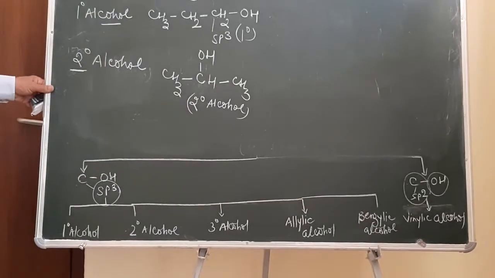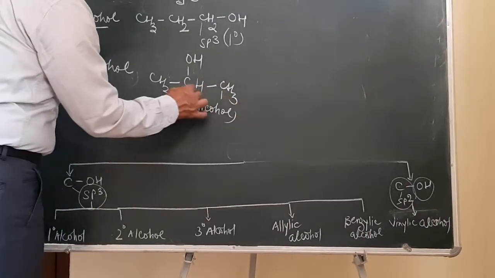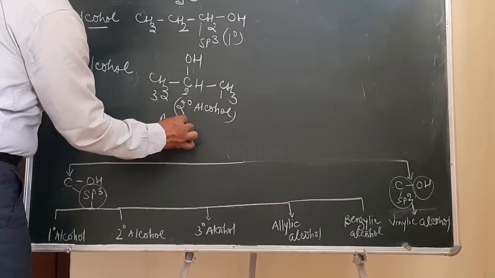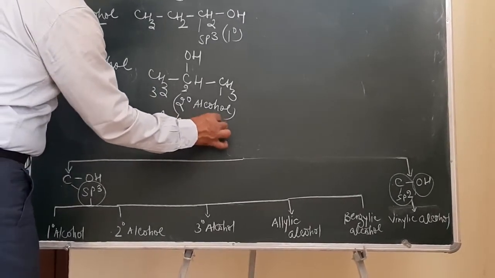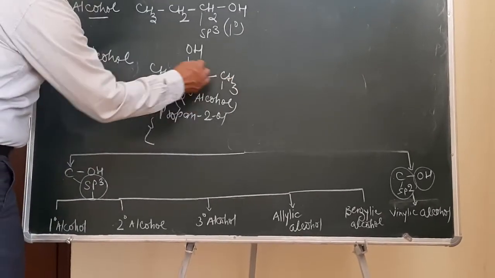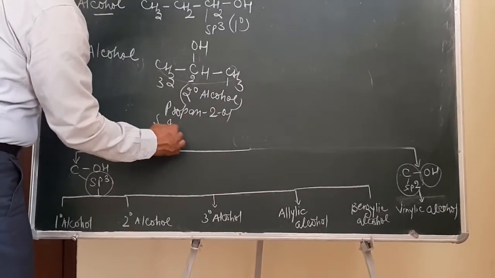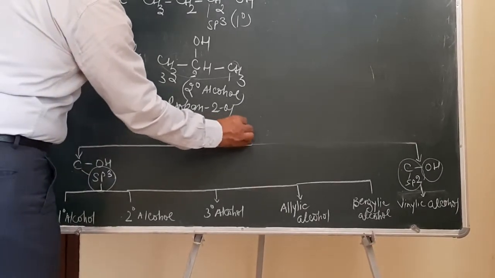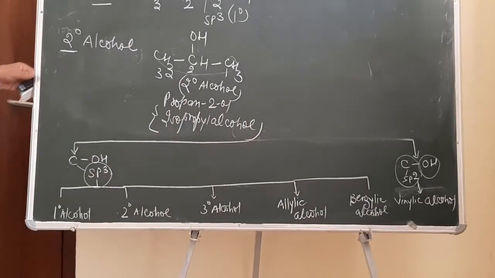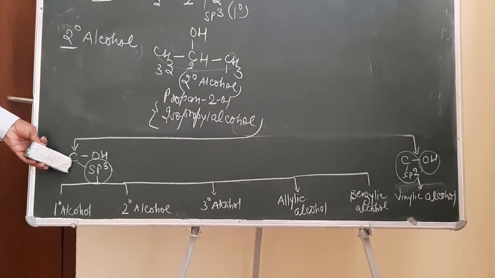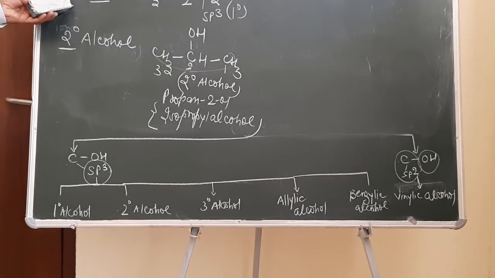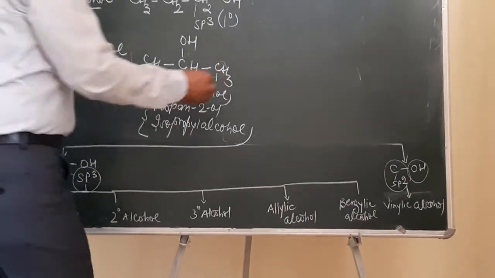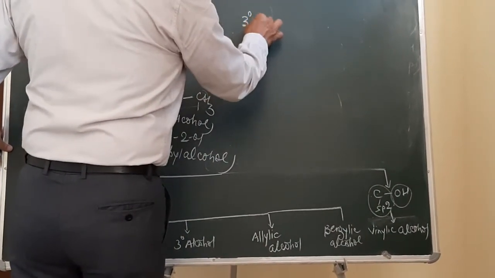If you give the IUPAC name of this compound, it will be 1, 2 and 3. The IUPAC name of the compound will be propan-2-ol. Or the common name will be, for this iso group over here, isopropyl alcohol. So it will be classified as 2 degree alcohol. So monohydric alcohol, when carbon is sp3 hybridized, will either be 1 degree alcohol or 2 degree alcohol. Similarly, these alcohols can be 3 degree alcohol.